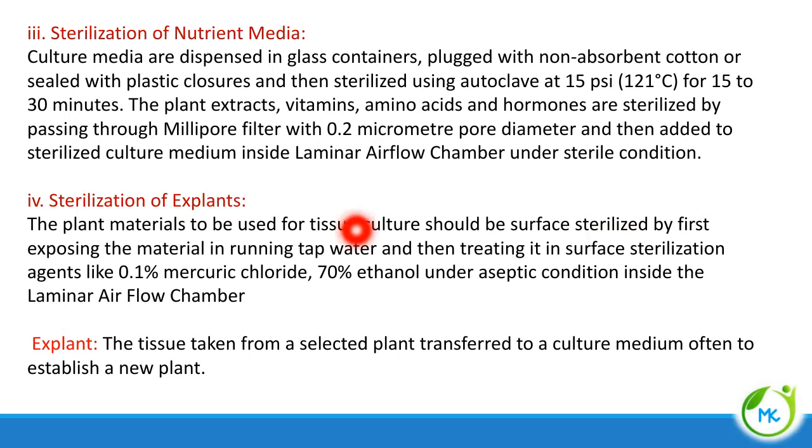That is, first exposing the material in running tap water and then treating in surface sterilizing agents. So we cannot sterilize the explant by any of the above methods. That is, we cannot use ovens or autoclave. So it can only be surface sterilized by using chemical substances like 0.1% mercuric chloride and 70% ethanol, and this has to be done under aseptic condition inside the laminar airflow chamber.